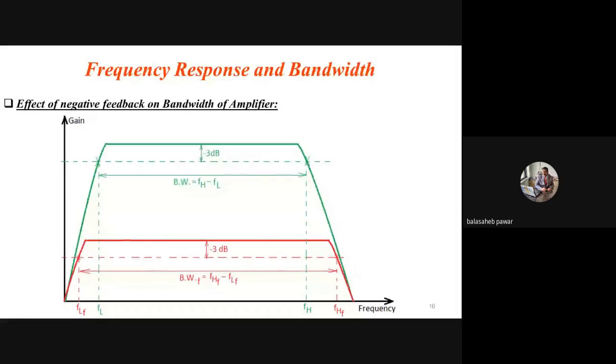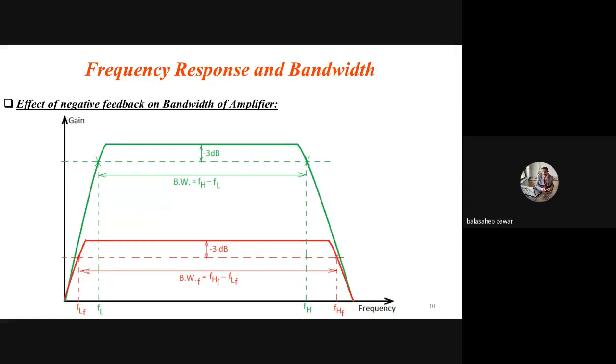Just imagine there is one amplifier which is working without any feedback, and if we plotted the frequency response curve of that amplifier, suppose we have FL equals 50 hertz, and FH is 15 kilohertz, right?